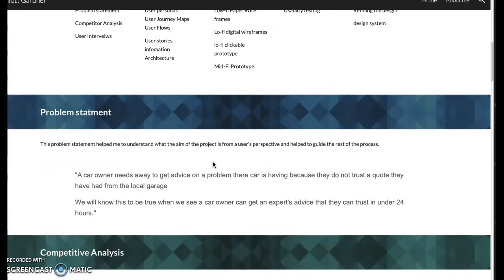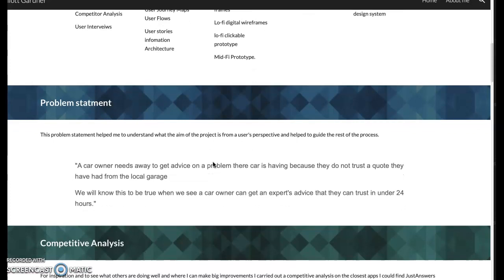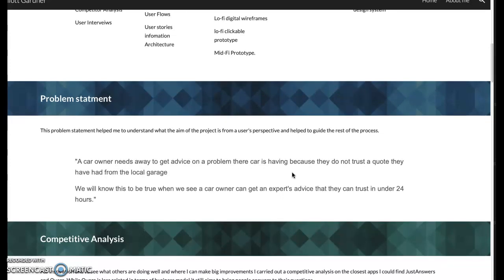First thing we did was create a problem statement. A car owner needs a way to get advice on a problem the car is having because they do not trust the quote they've had from a local garage. We know this to be true when a car owner can get expert advice that they can trust in under 24 hours. Once we achieve that, we know that we successfully solved the problem.